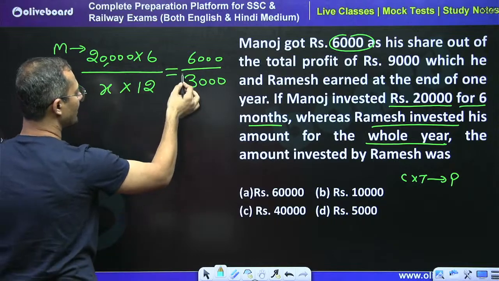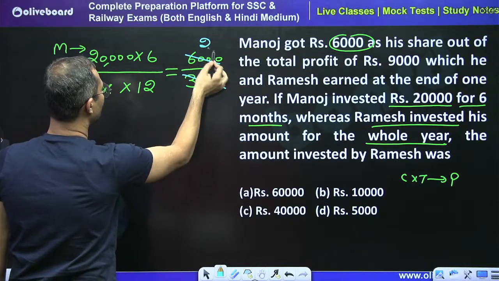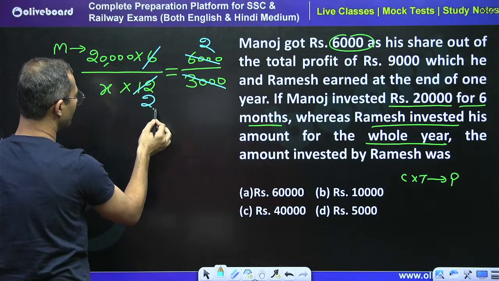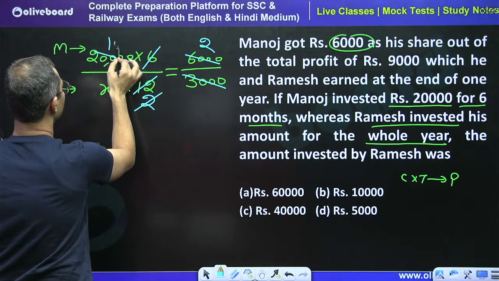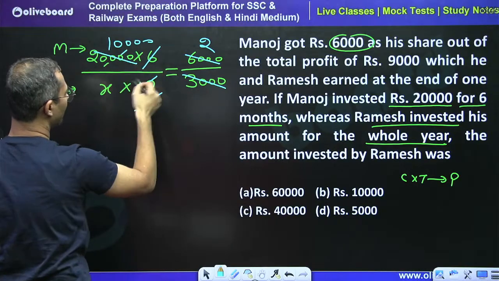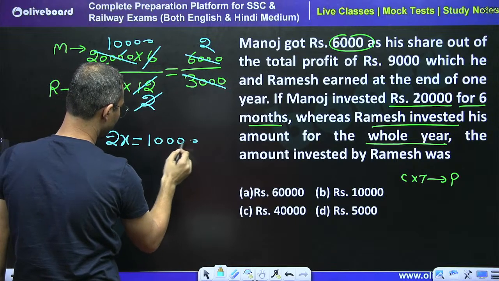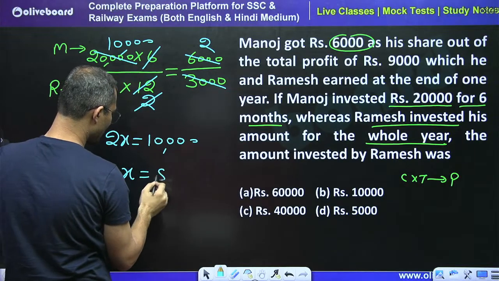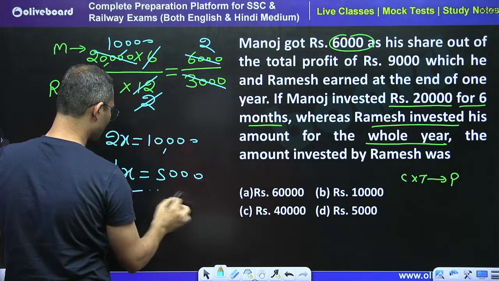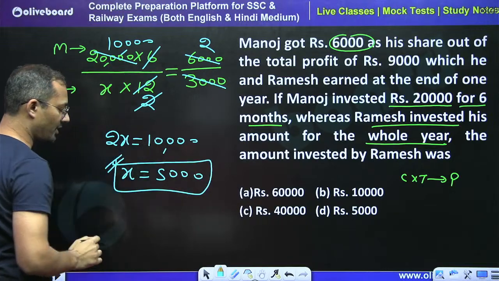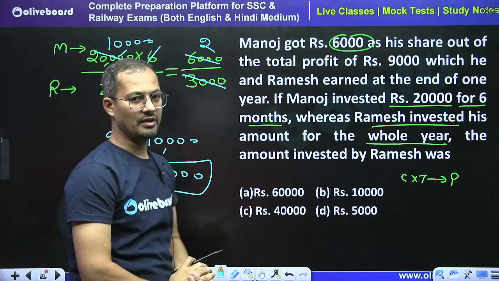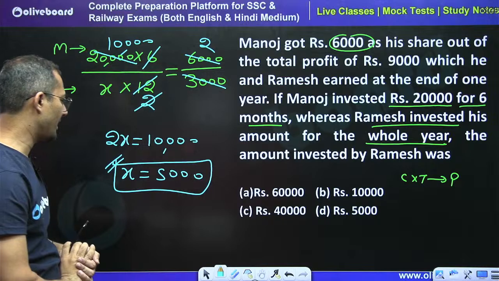So by 3,000, this is cancelled 2 times. By 6, this is cancelled 2 times. By 2, this is 10,000. So cross multiplication gives 2x is equal to 10,000, so x is equal to 5,000. X is equal to 5,000.